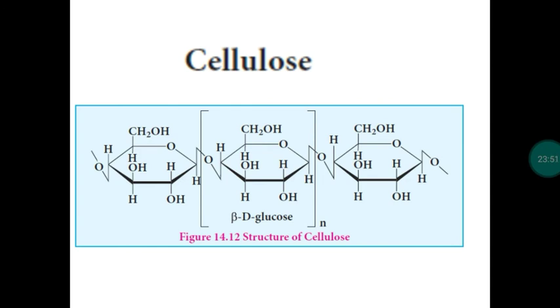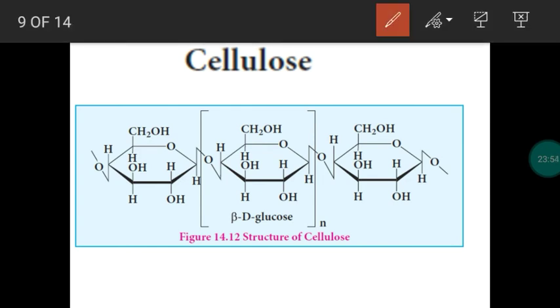glucose, beta D glucose. So here what is the monosaccharide unit? Beta D glucose will be linked together by 1,4 glycosidic bridge in a linear way. So cellulose is having what type of arrangement? Beta D glucose monosaccharide units are linked by beta 1,4 glycosidic linkage in a linear way. So straight chain arrangement, right? And cellulose has many applications. Cellulose is used for preparing paper, in the textile industry for making fibers, and for making explosives like rayon explosives.